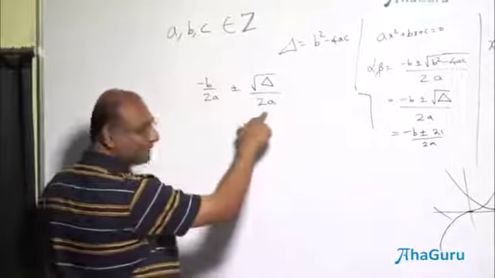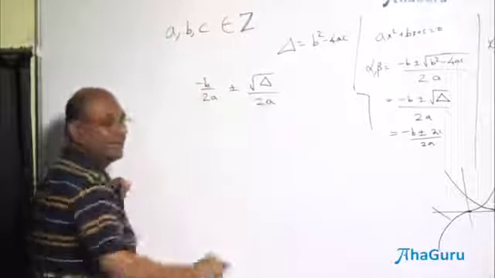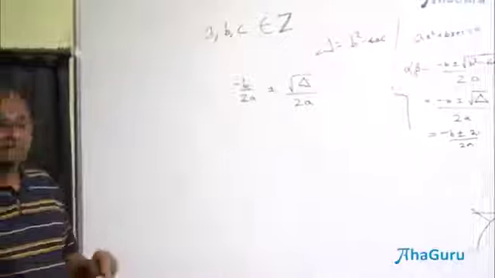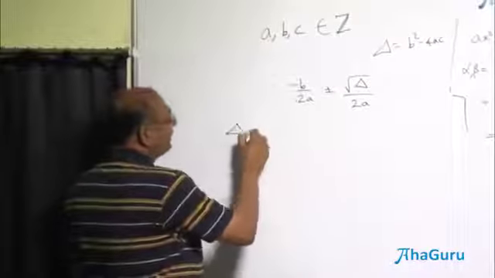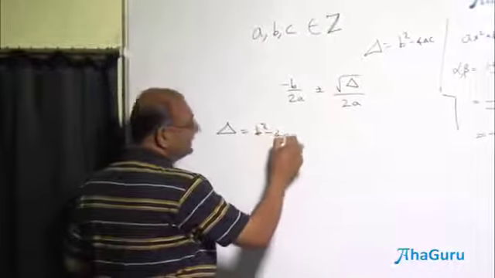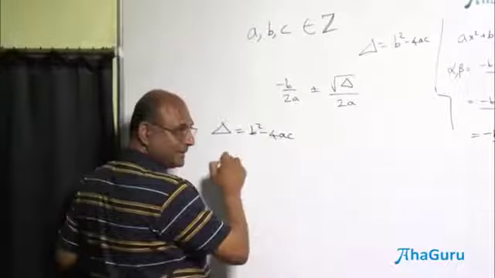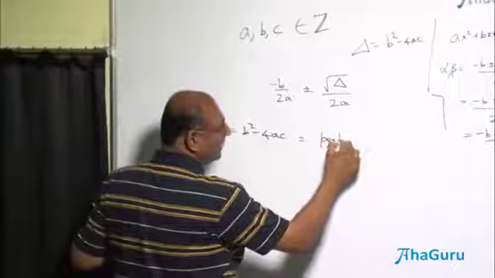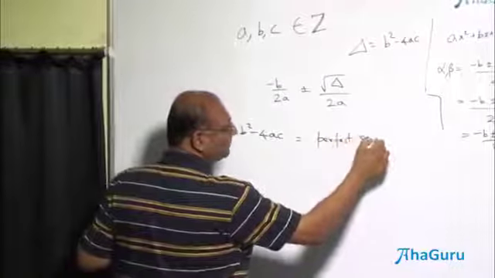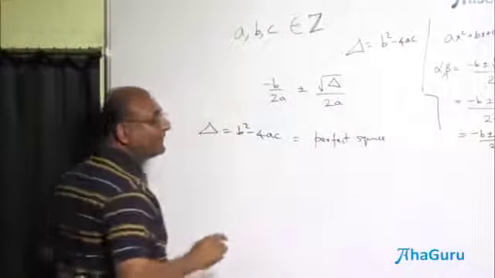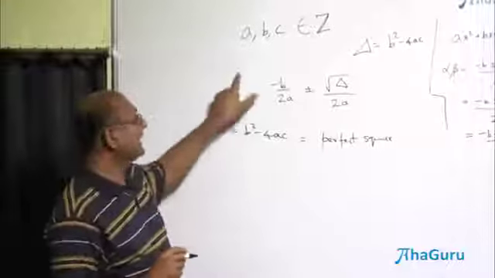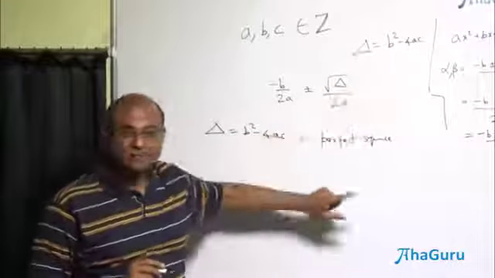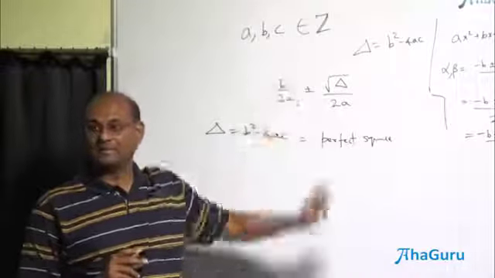Now this is the rational part, but if root of delta is rational, that is if delta was a perfect square, but delta is b square minus 4ac, is it an integer? It's an integer. So this could be a perfect square or need not be a perfect square. If it was a perfect square, then this is rational. If it is not a perfect square, it is irrational.